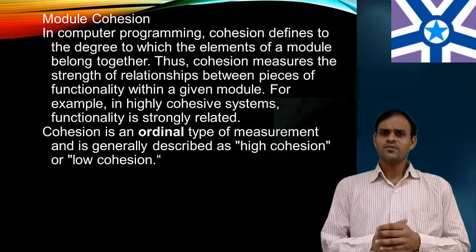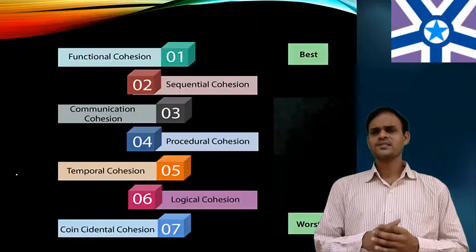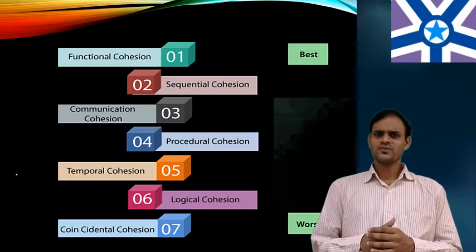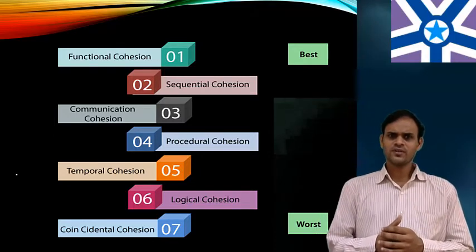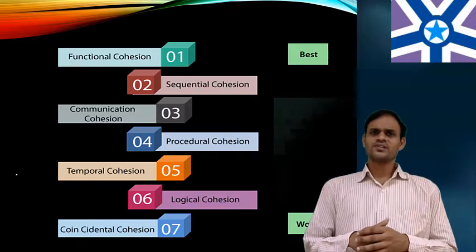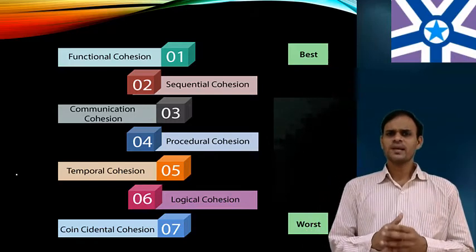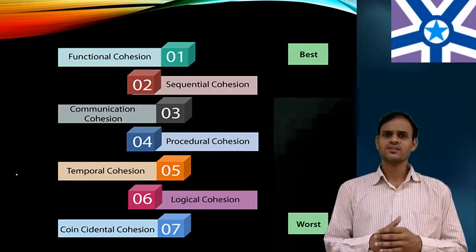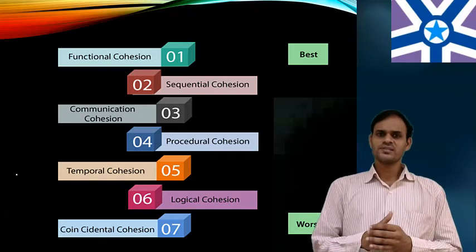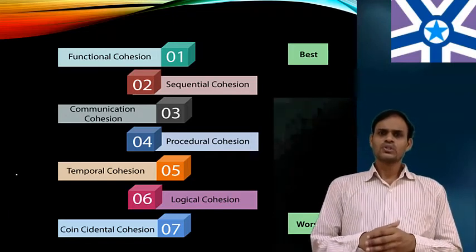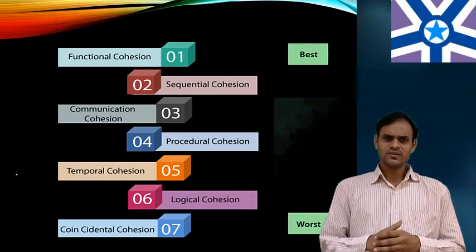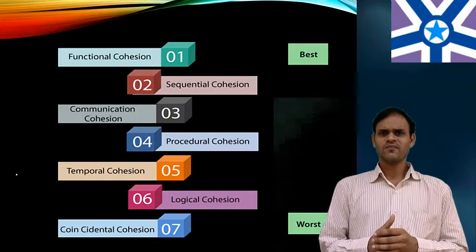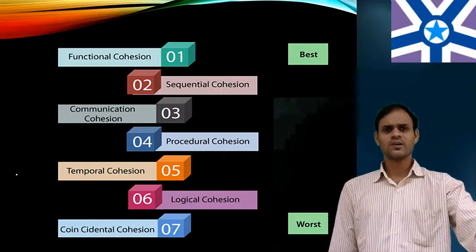The types of module cohesion consist of the worst case as well as the best case. So which one is the best case? Functional cohesion. The worst case is coincidental cohesion. Generally cohesion consists of different types. What are those? Let's discuss one by one: functional cohesion, the second is sequential cohesion, then communication cohesion, procedural cohesion, temporal cohesion, logical cohesion, and the last one, coincidental cohesion. So these are the types of cohesion, and we are discussing them one by one.